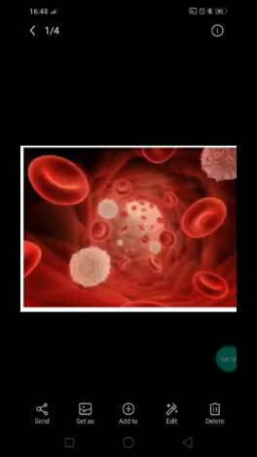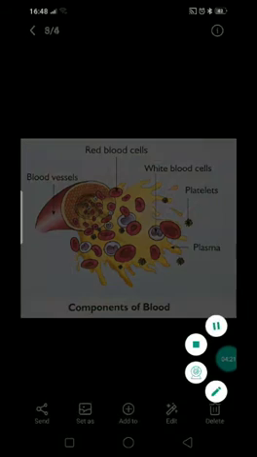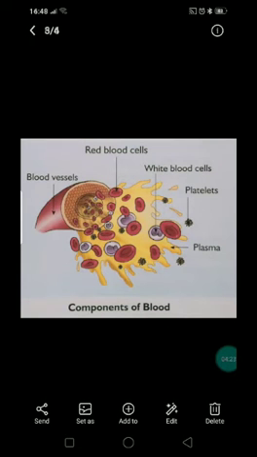No, they are going to flow in the muscular tubes called blood vessels. Okay, so please have a look at this picture, children. So this is the picture. You can see here the components of blood. Again, the blood is divided into 3. That means the blood possesses 3 types of cells: red blood cells, white blood cells and platelets.